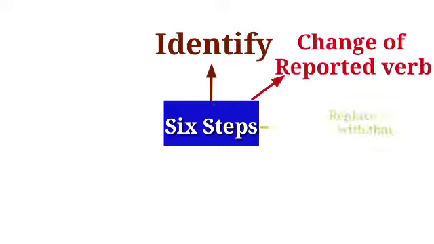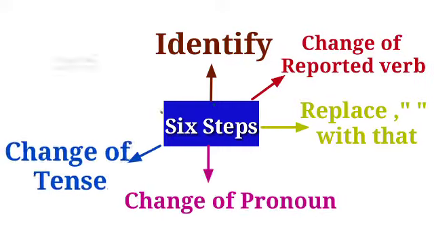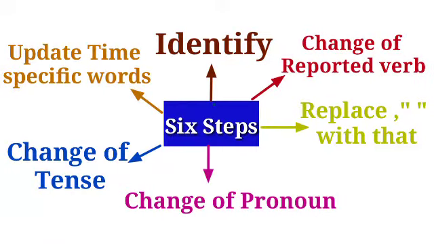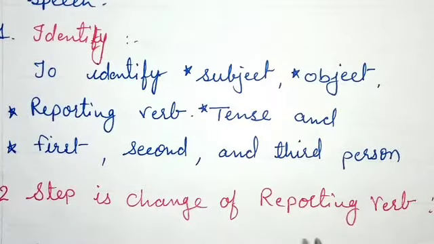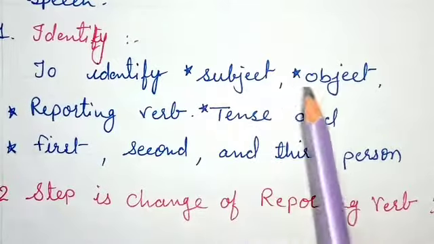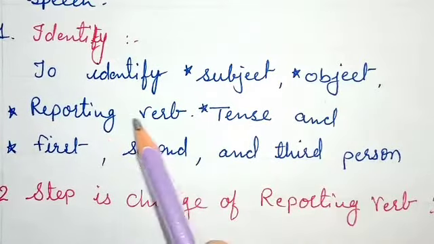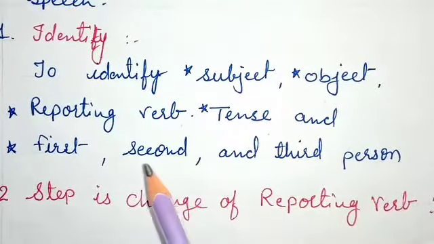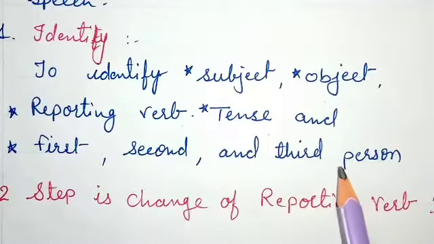So dear students, here we will learn 6 steps to convert direct speech to indirect speech for statements or simple sentences. First of all, the very first step when we are changing the narration is to identify the subject, object and reporting verb, tense, and first, second and third person.